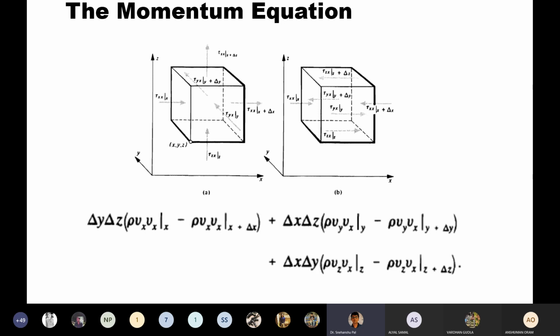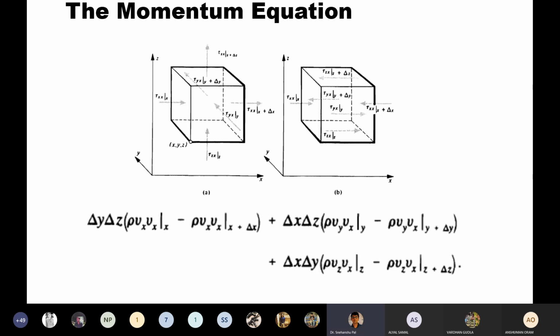That vx part is in all three terms because we are discussing the x component of the convective momentum which enters the unit volume. As per this equation, del y into del z is the cross-sectional area of that surface, and then the rate of momentum in and rate of momentum out. In this way you can see.